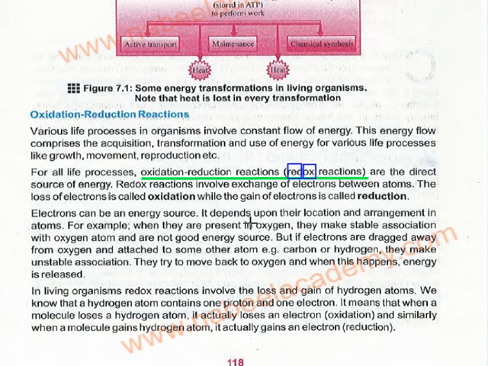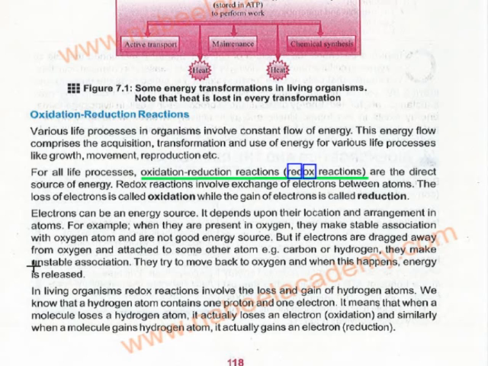Electrons can be an energy source. It depends upon their location and arrangement in the atom. For example, when they are present in oxygen, they make a stable association with the oxygen atom and are not a good energy source. But if they are dragged away, the loss of electrons and the gain of electrons, when the electrons are lost from oxygen, it means they are dragged away, and they get attached to some other atom, for example carbon or hydrogen.